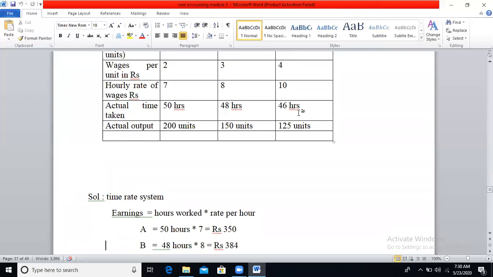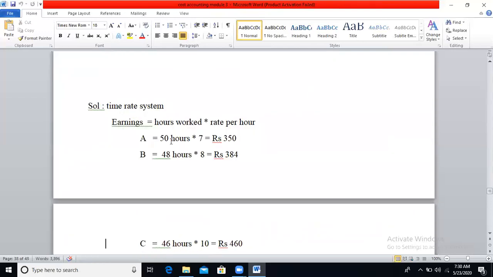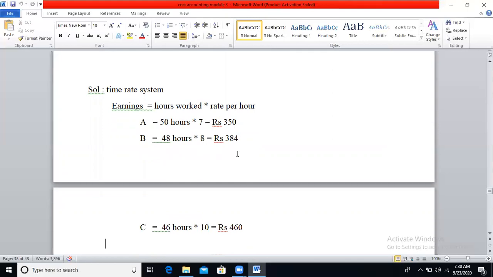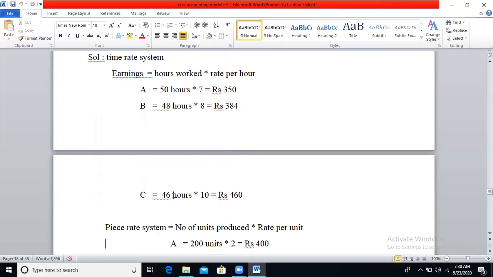So for worker A, 50 into 7 you will get 350. Worker B works 48 hours, rate per hour 8, so 48 into 8 you will get 384. Like that, worker C works 46 hours into rate per hour 10, so 46 into 10, 460.